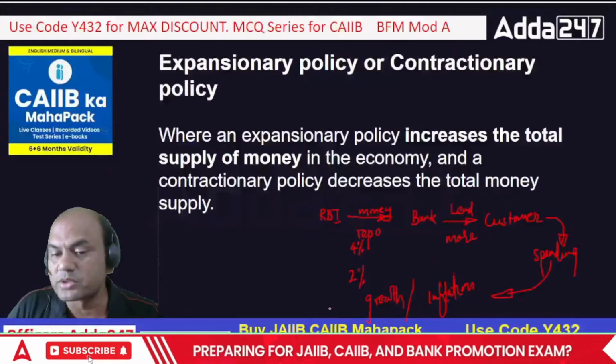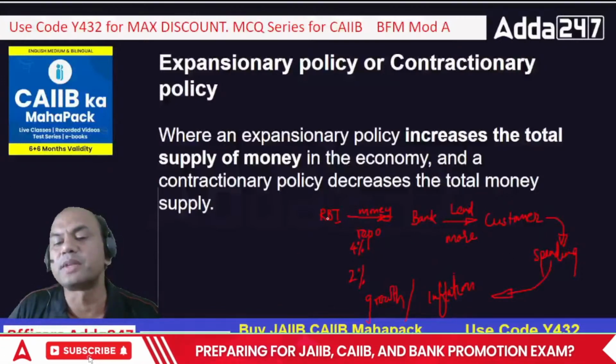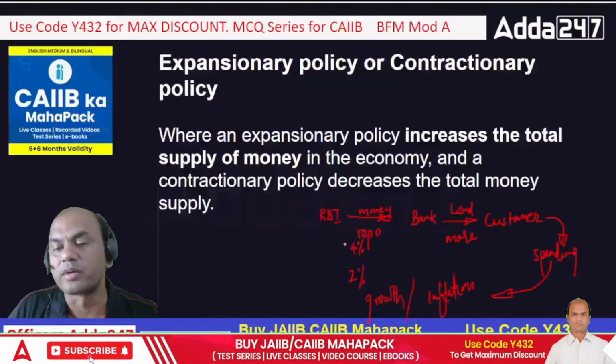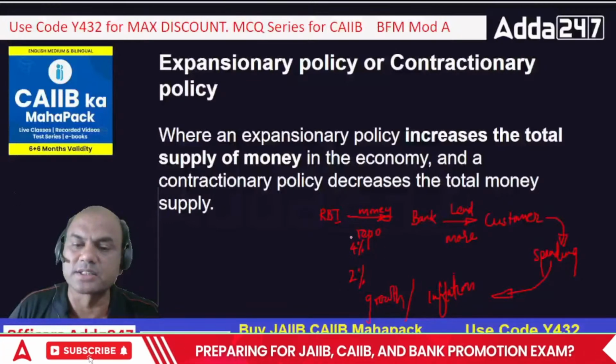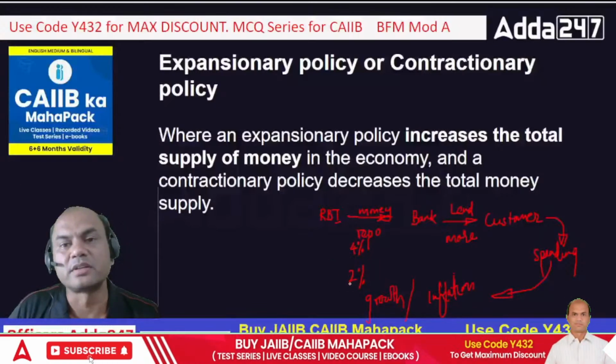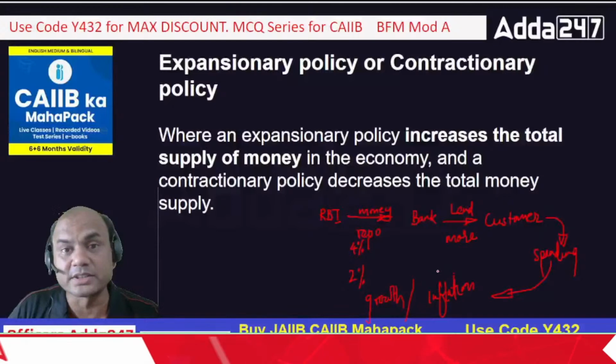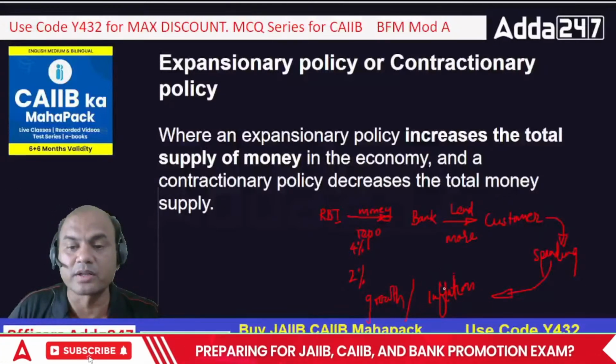So, if RBI wants to control this, what will RBI do? Suppose, let's say, RBI has the repo rate at 4 and there is inflation. So RBI will say, okay, this inflation is increasing, so it will increase this 4 to 6%. Or if there is less inflation, even less inflation is dangerous for the country.